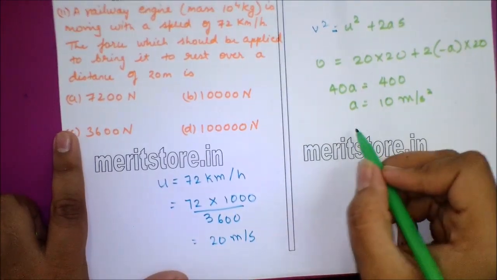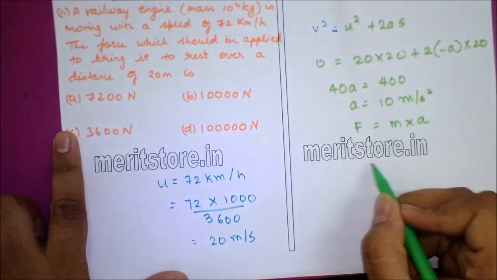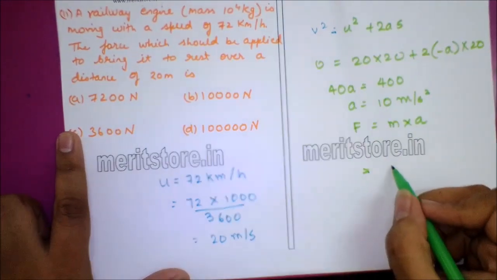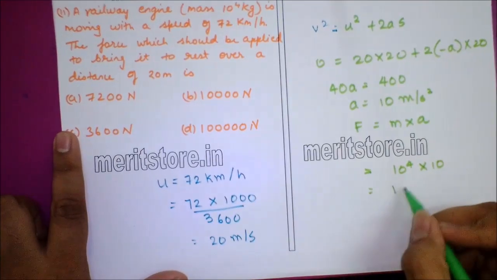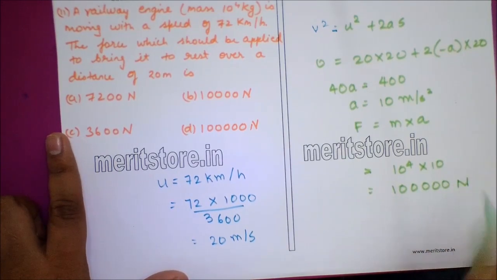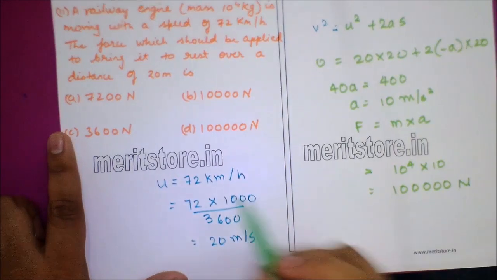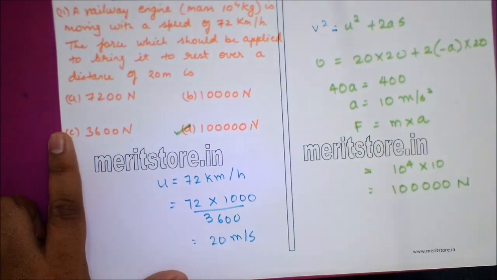Force acting. Force is nothing but mass into acceleration. Substituting the values, we get 10 raised to 4 into 10, which is equal to 10 raised to 5 Newton. Option D is the correct answer.